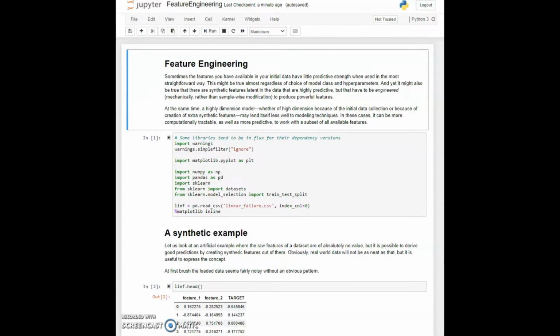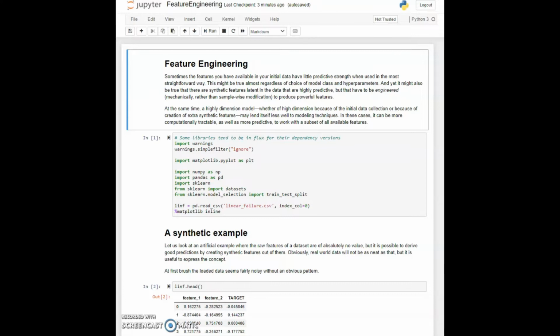That's where we get to this particular lecture. We are going to talk about ways in which you can engineer your features. These are mechanistic transformations either on individual features or globally on the dataset or on combinations of both features that allow it to expose something that is inherently there but is not easy to see based on the raw features. Obviously, the more dimensional your data is, the more complexity that is contained in the dataset, the more likely this is to be true.